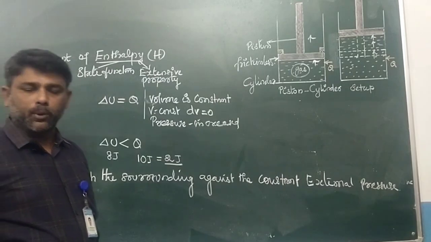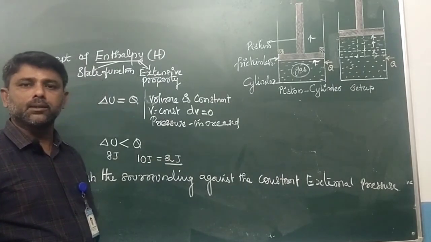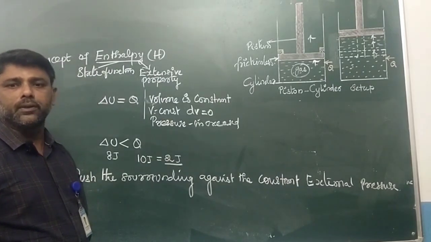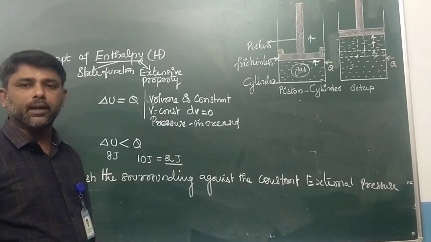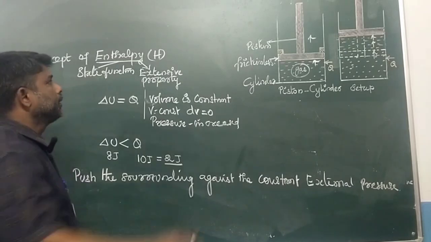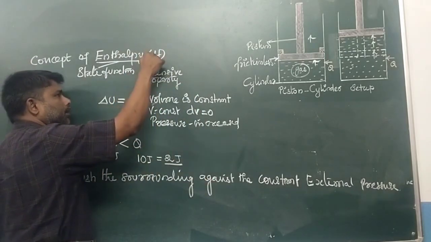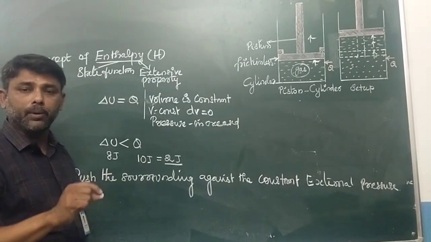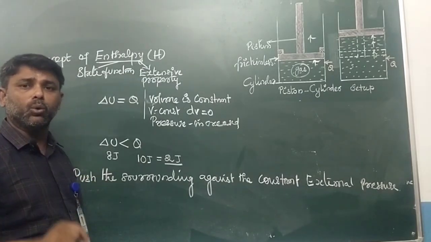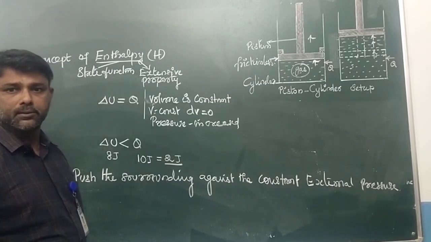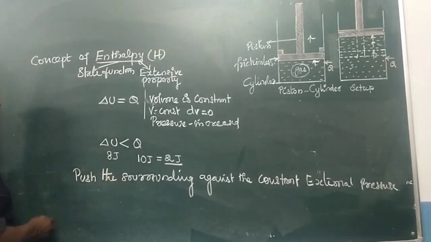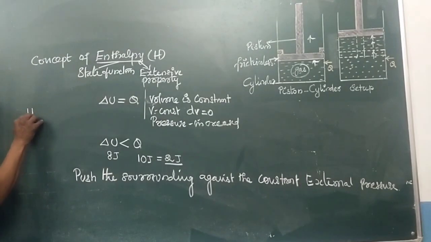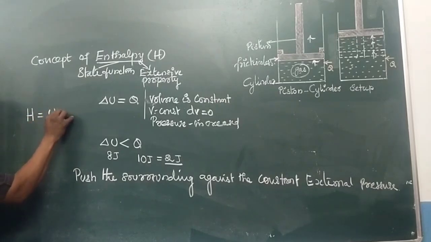For a constant pressure process, the amount of heat added to the system can be measured by using a new thermodynamic property, enthalpy. Enthalpy is an important property widely used in most thermodynamic calculations. Clear? Okay. Mathematically, H is equal to U plus PV.